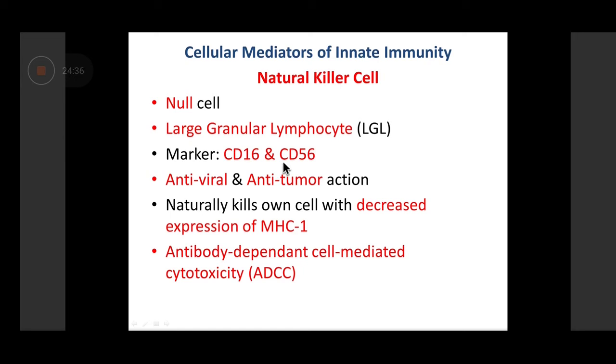Based on the distribution of these CD molecules, you identify a particular immune cell. Like in this case, CD16 and 56 are present only on NK cells. So if you identify CD16 and 56 on any cell, you identify that cell as an NK cell.